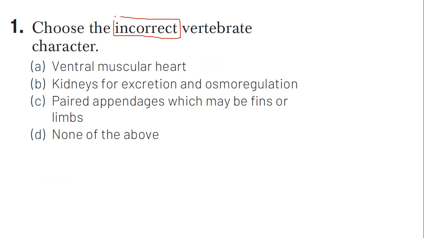You have to choose the most incorrect vertebrate character. So you know what the characteristics of vertebrates are. Let's read one by one. Ventral muscular heart. That's a correct statement, a property of a vertebrate, right? Kidneys for excretion and osmoregulation. Yes, absolutely, it's again correct. Paired appendages. It may be tetrapoda, having 4 limbs, or it may be finned, like fishes. So that's also correct.